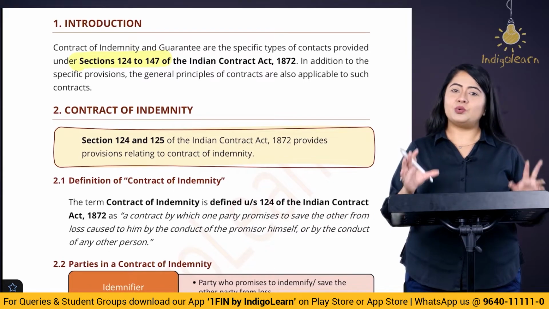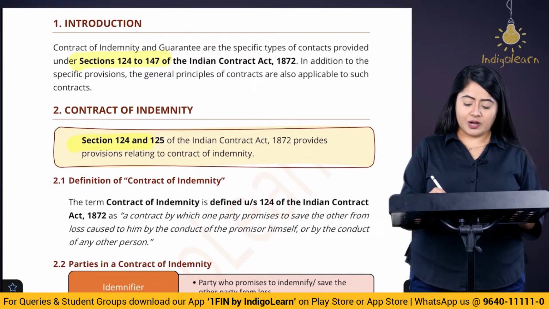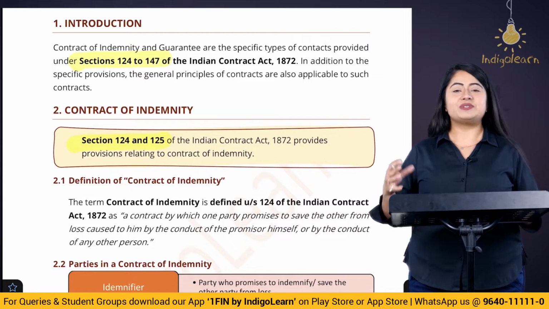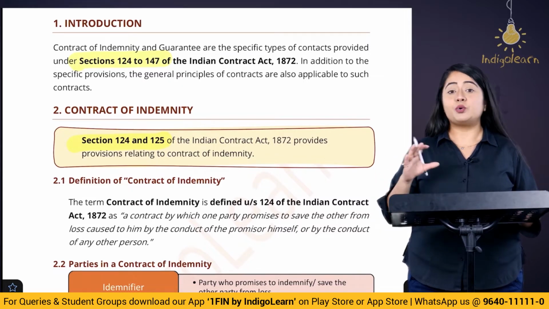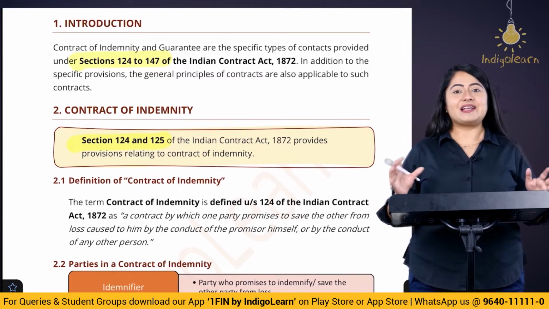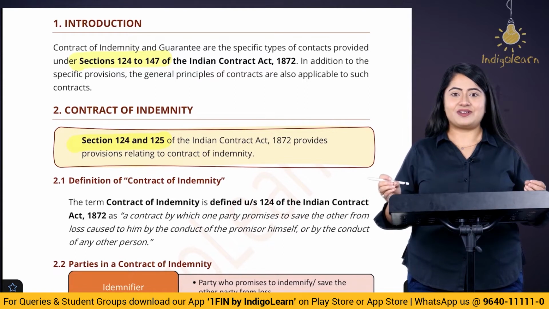In indemnity there are only two sections, that is section number 124 and section number 125. Afterwards, all the sections are relating to guarantee, which is an amazing concept. We are going to be discussing all of those sections: what are the rights of the surety as well as the creditor and the debtor, etc. Right? Let's start off with indemnity first.